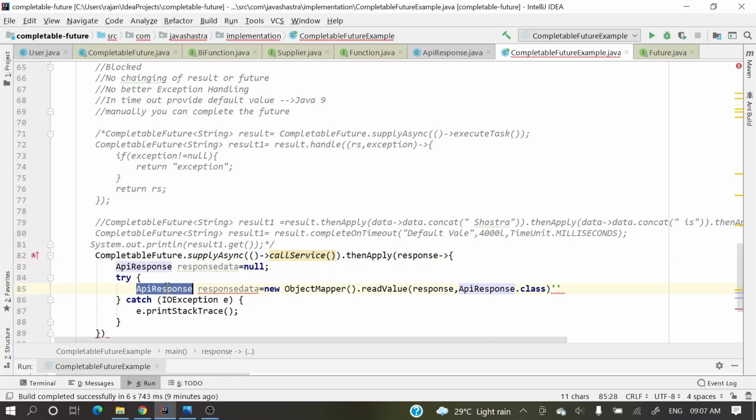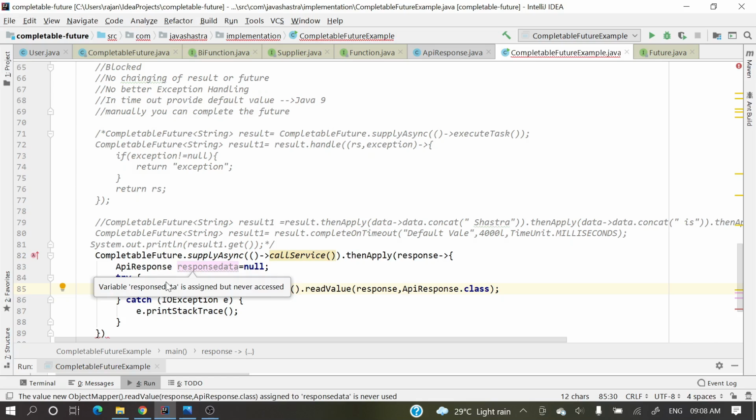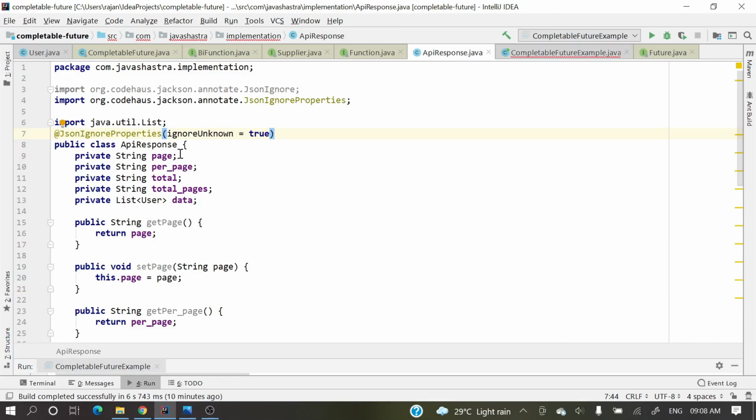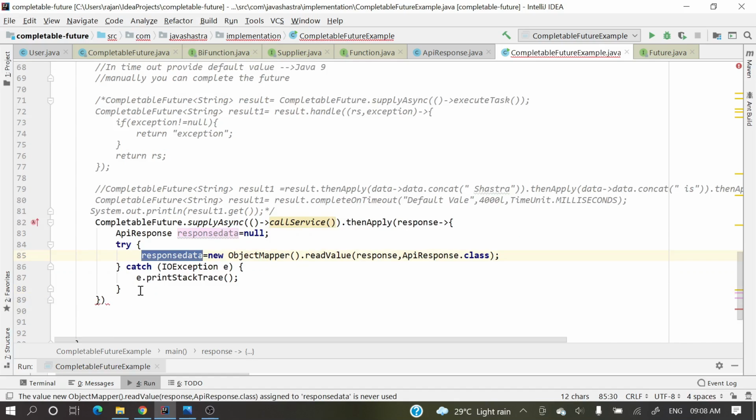Who will remember those methods? No. Okay, so what we are doing here is taking this response, whatever response we are getting from this service call, and converting that string into a Java class. This response data is an API response. If you see API response, here is the list of users. Let's return this one, response data. Now on top of this, we'll apply transform again.